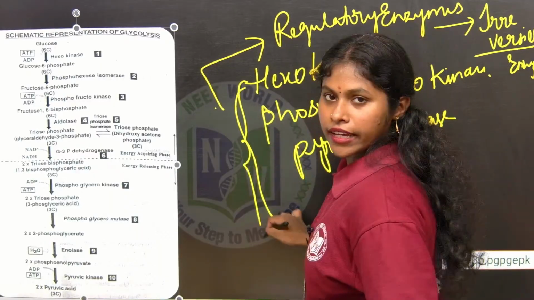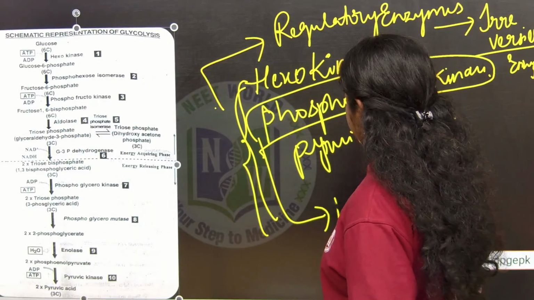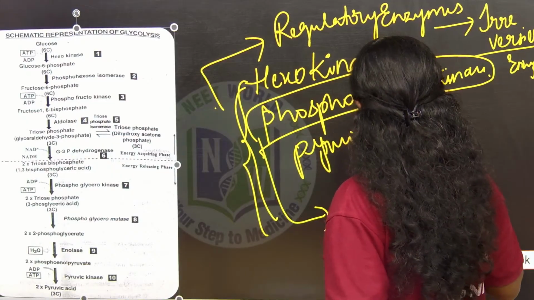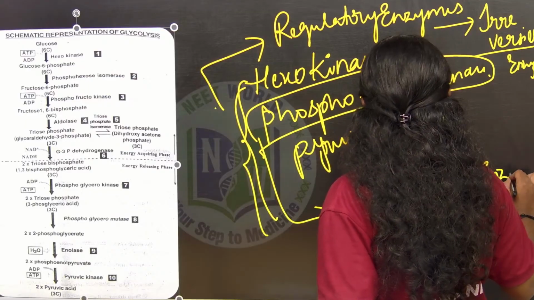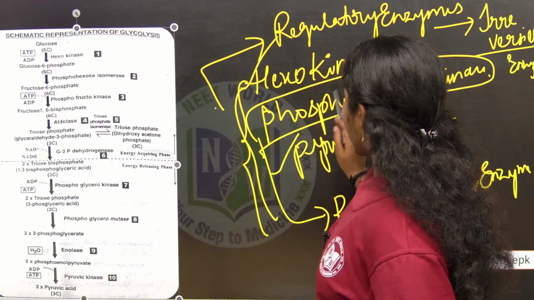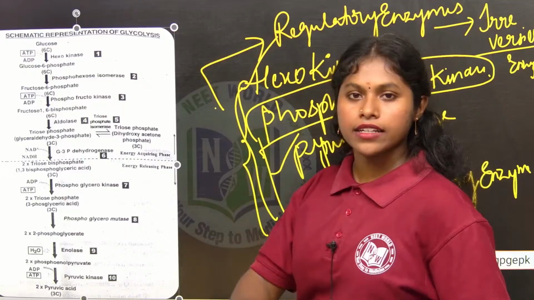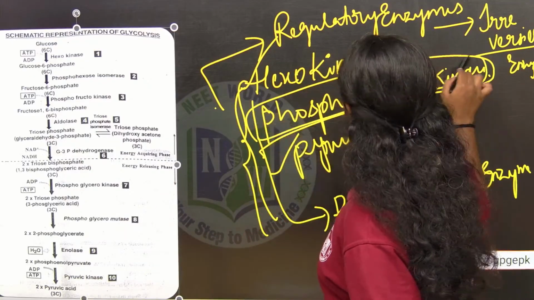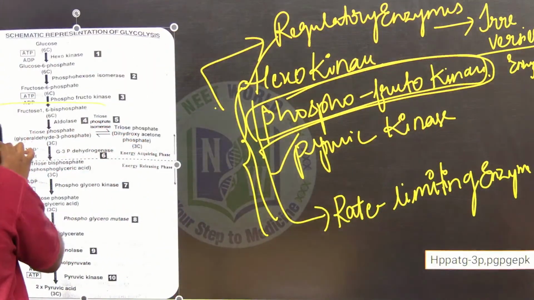Among the three, phosphofructokinase is the enzyme we call the rate limiting enzyme. Because from hexokinase and pyruvate kinase, we can produce glucose 6-phosphate and pyruvic acid in other ways. But without this phosphofructokinase, we cannot form fructose 1,6-bisphosphate.